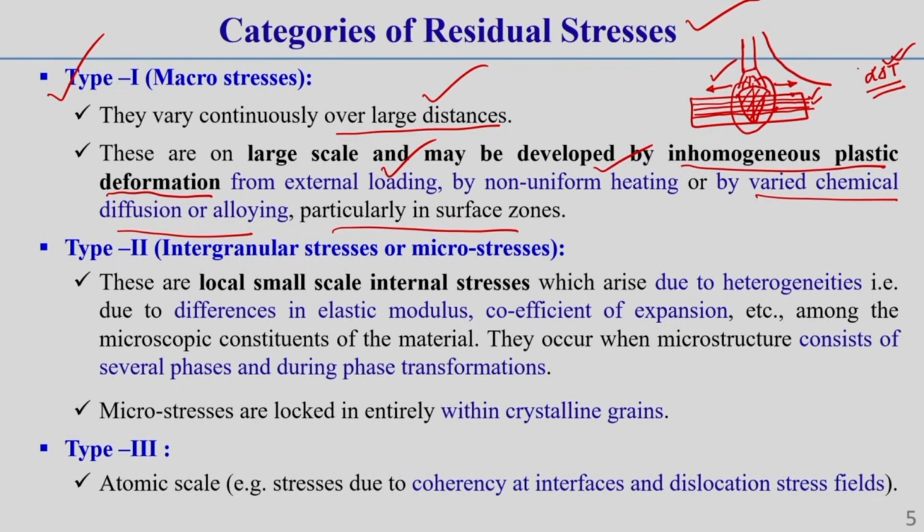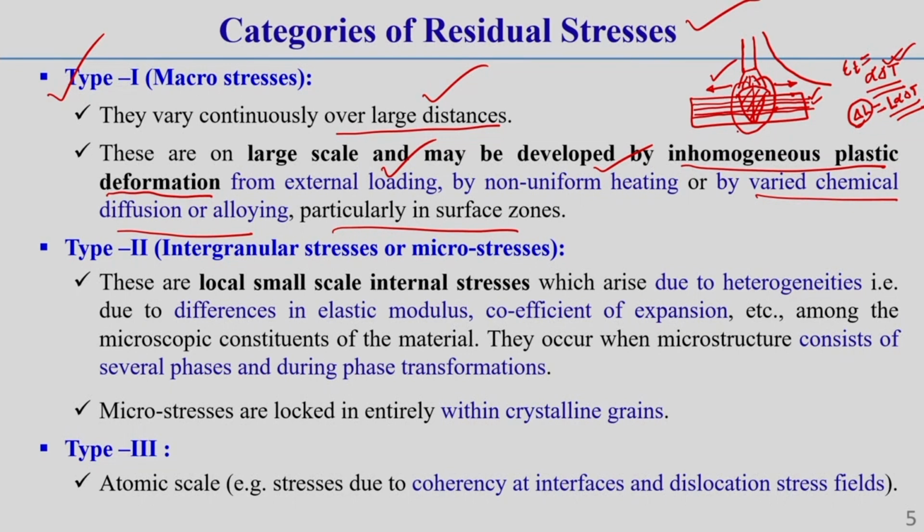Now, this alpha delta T is called thermal strain. Due to this thermal strain, what will be the thermal deformation? It depends on the length of the body. Let us say the length is L. So L alpha delta T represents how much elongation has taken place. This is very well known to you, so I am not going into details. Due to non-uniform temperature distribution along the thickness as well as along the width direction, non-uniform expansion and contraction develops in welding.